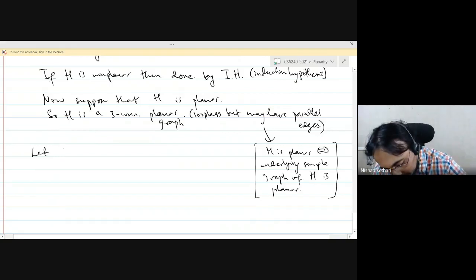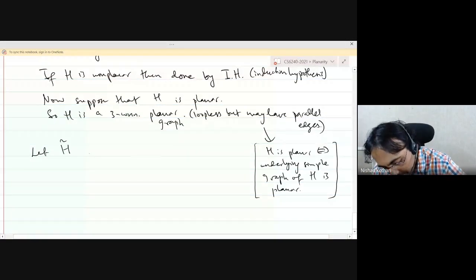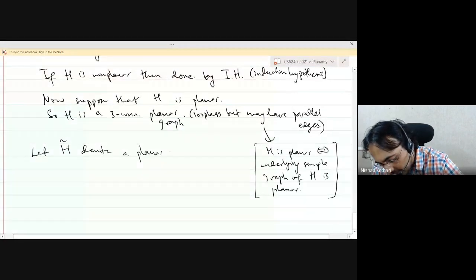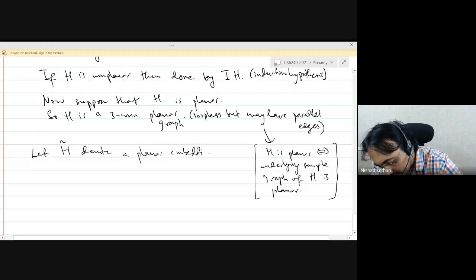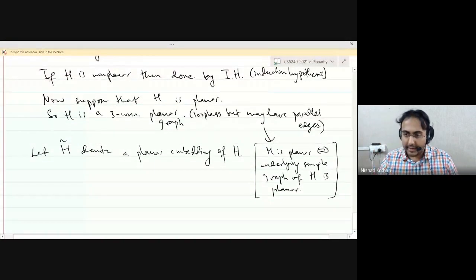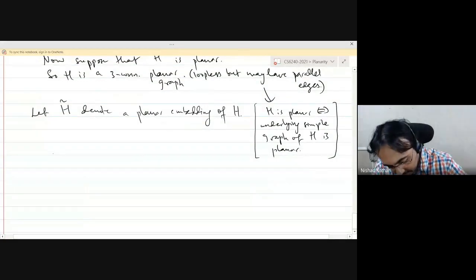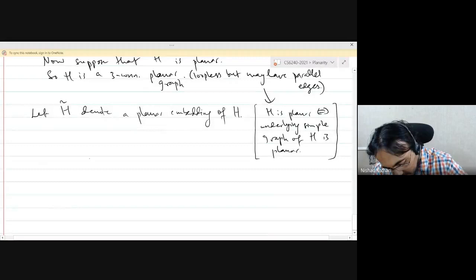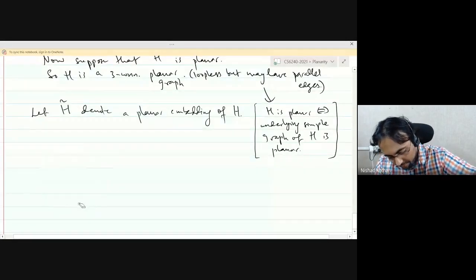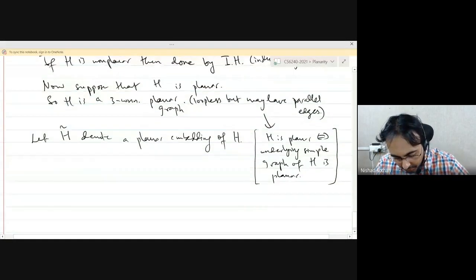Okay. So let H tilde denote a planar embedding of the graph H, which is a three connected planar graph. Okay, so let's make a quick drawing here. Oh, okay, maybe not. Let me wait a bit.